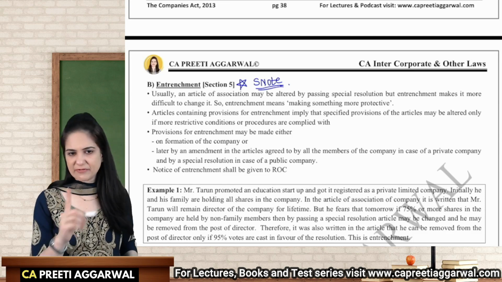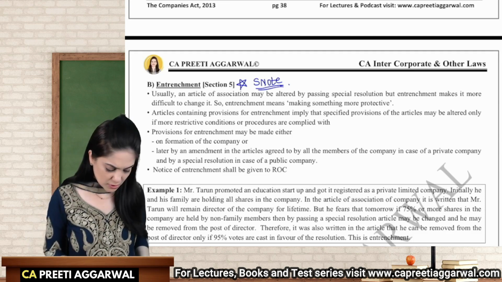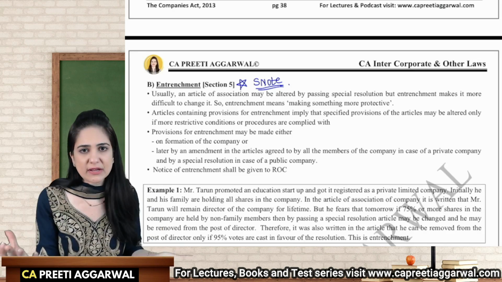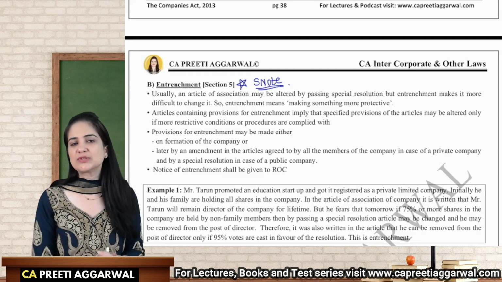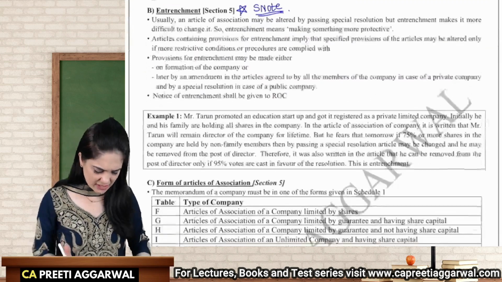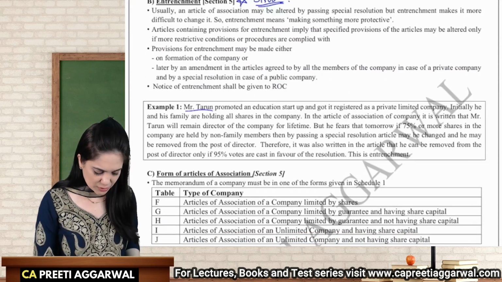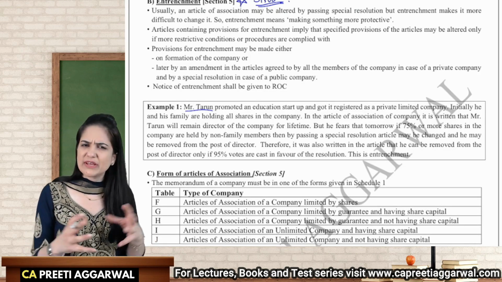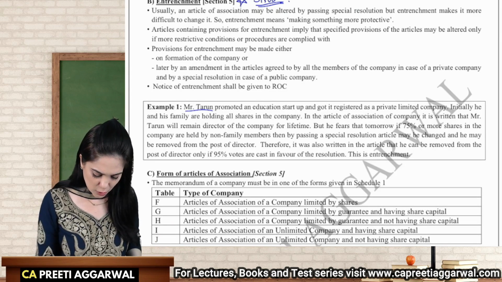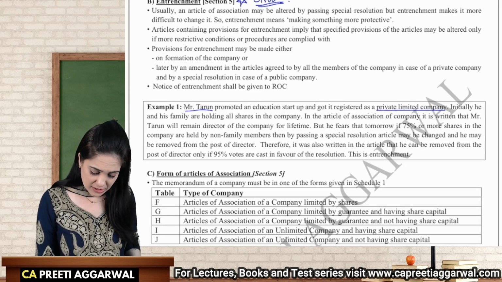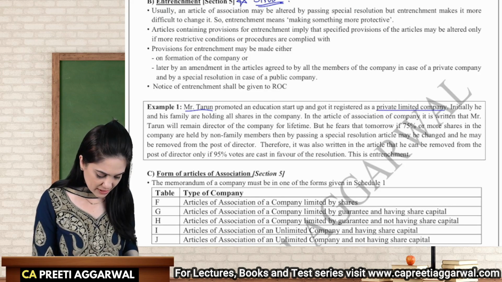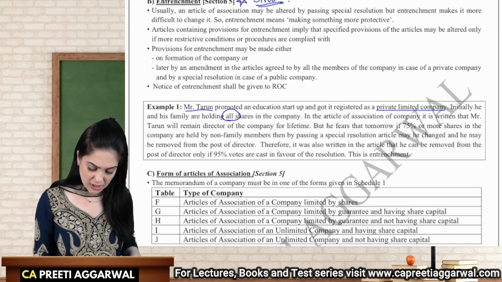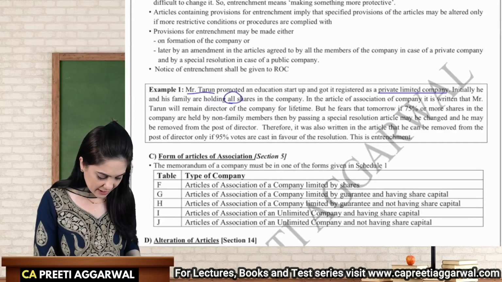I had done a separate video also on this. You can watch that video. Now, if I want to make the articles more protective, more strict, then that is known as entrenchment. Let's discuss it with the help of an example. Mr. Tarun started a business as a private company. It was a very close-knit family business. Okay, he incorporated a private limited company. Initially, he and his family were holding all the shares of the company. But in the articles also, he mentioned that he will be the director for life.